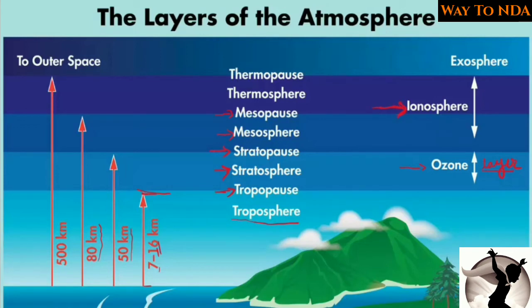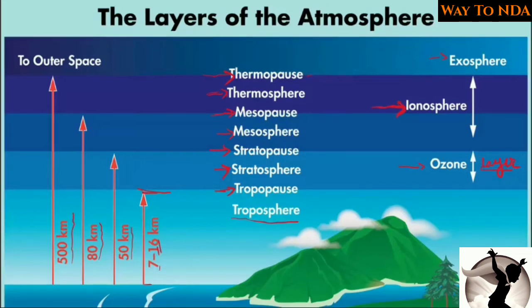Then we talk about the thermosphere, and the mesopause separates the mesosphere and the thermosphere. Again, the boundary line between the thermosphere and the outer exosphere is called the thermopause. So these are the layers, and the length of the thermosphere is around 500 kilometers, sorry, my mistake.